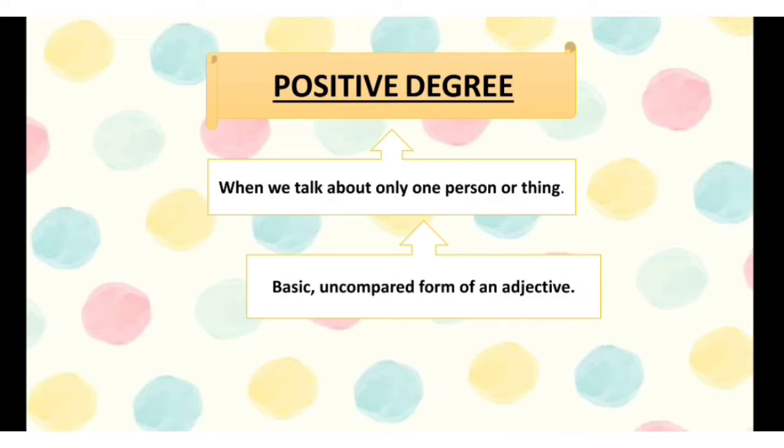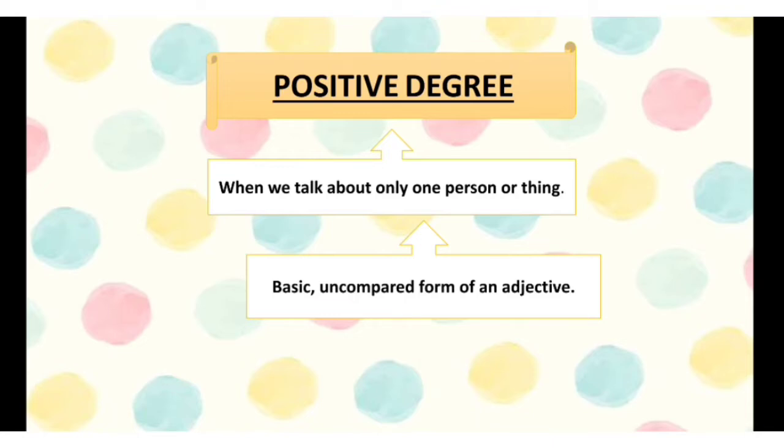Positive degree. It is used when we talk about only one person or thing. Now, children, when we are talking about a single person, we are not comparing that person or thing with another. We use the positive degree of comparison. It is also called the basic uncompared form of an adjective. What we mean by this is that when we use the adjective in the positive degree, we do not modify or change the form of that adjective. We use it in its original form.